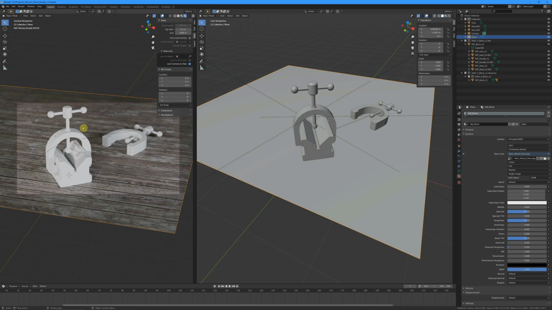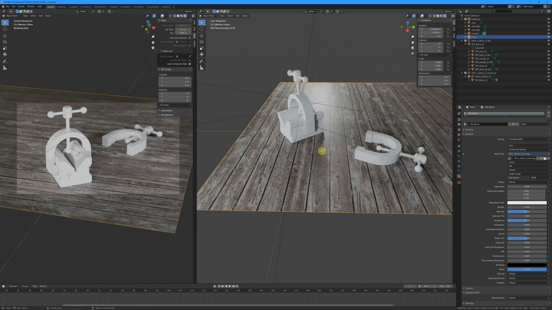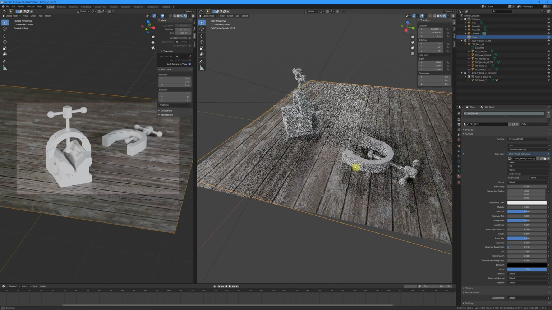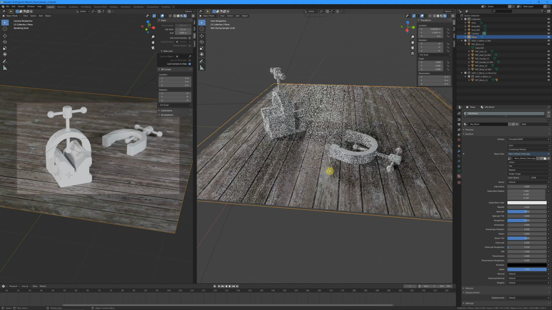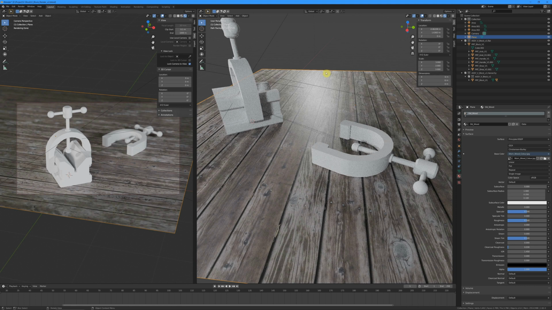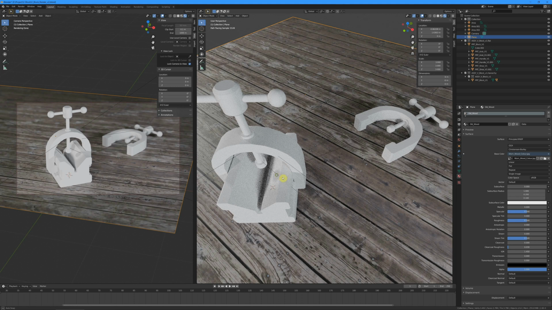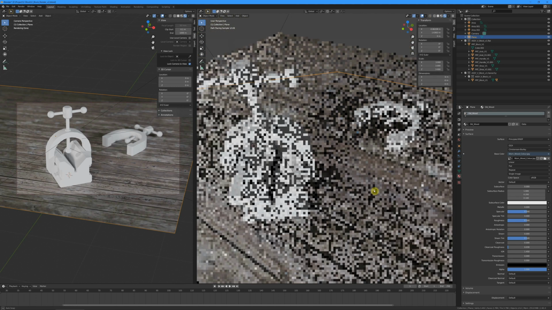And automatically the scene is starting to feel a lot better. Here's the problem though. If I just stick to this view over here and I turn this to a rendered mode, we can see that unfortunately, while this might not look too bad, it feels like a sticker has been applied to a flat plane here. It feels very flat and very lifeless. Well, that's because it is. It's just a flat JPEG image that's been applied to a plane.